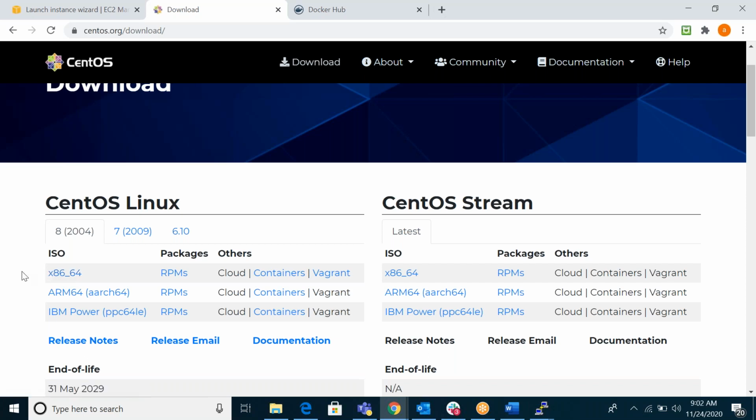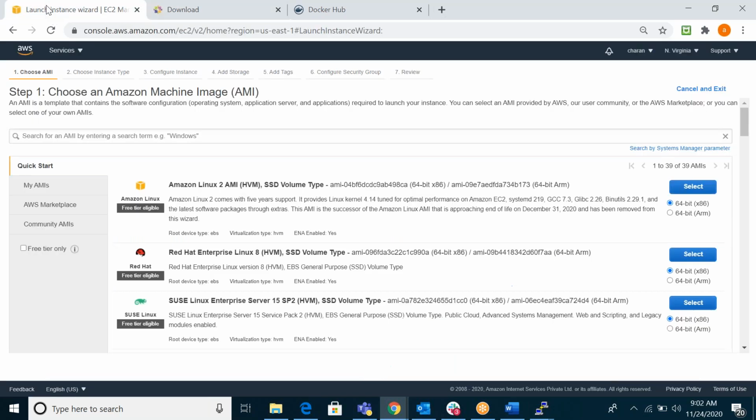Same like your laptop. If you want to install the OS on your laptop, first you have to insert the Windows software CD or pen drive. That is the image. Initially, whenever you want to format your laptop, you insert the Windows CD or pen drive. That is the image, and from that image you create the new OS in your laptop. Same thing here also.